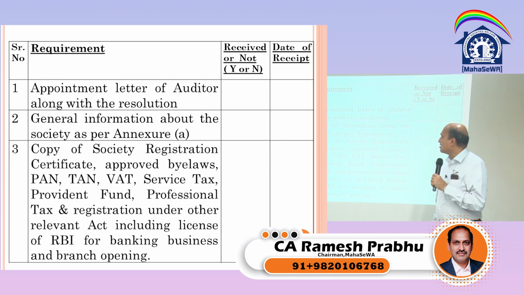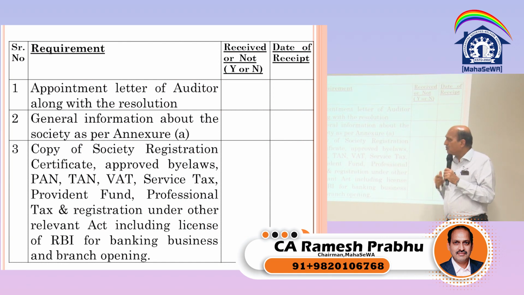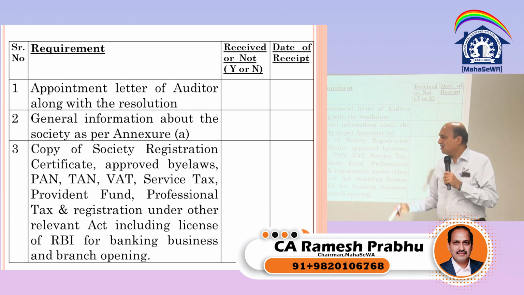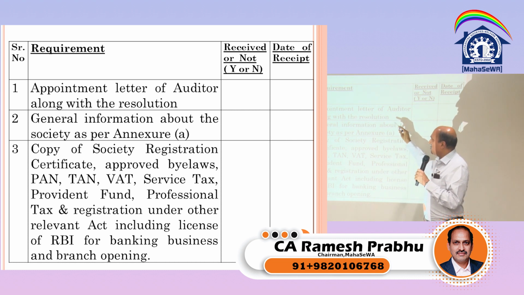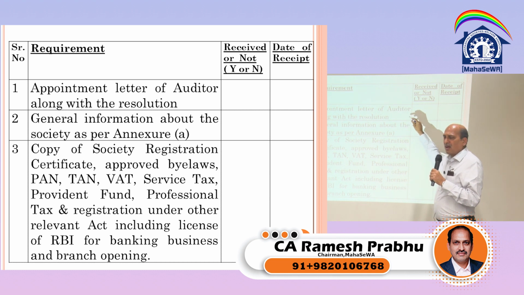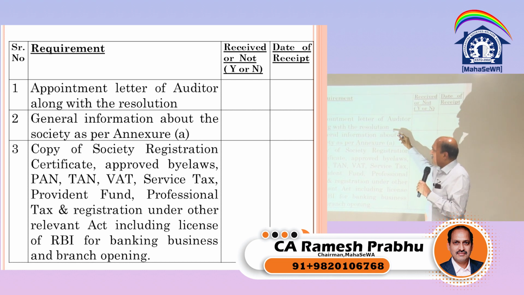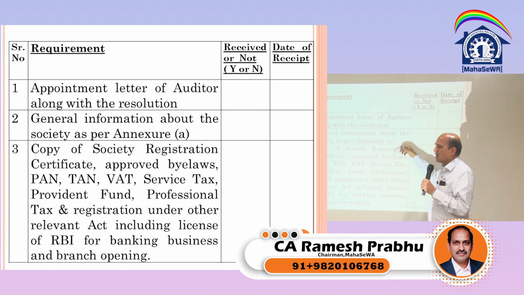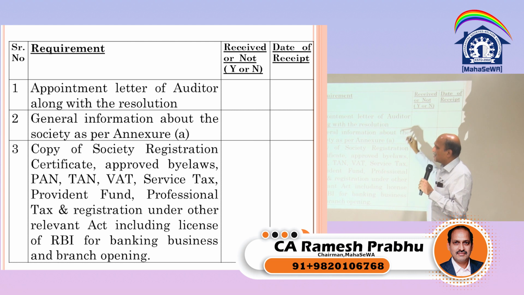Once you get this, one is the appointment letter of the auditor along with the resolution. So first and foremost, we have to get the appointment letter. This appointment is governed under section 81 of the MCS Act. So when we are taking the appointment, we should know that we are in the panel of auditors, and in that panel there is A, B, C category of the auditor. Depending on the qualification and experience, we are categorized into A class, B class, C class. So when we are taking up the audit, we should see whether we are falling in that category.